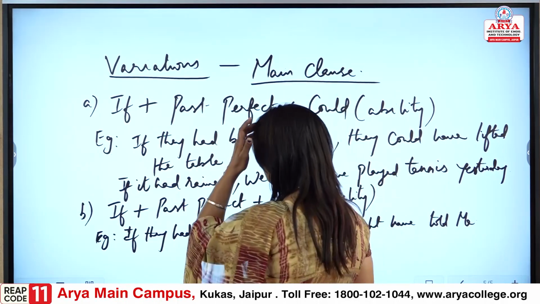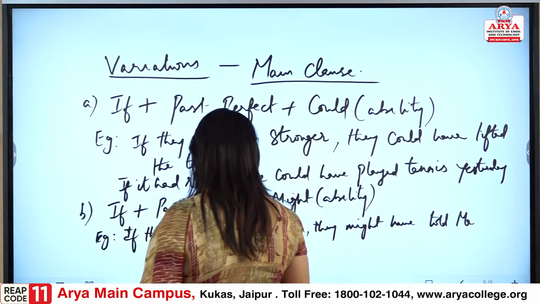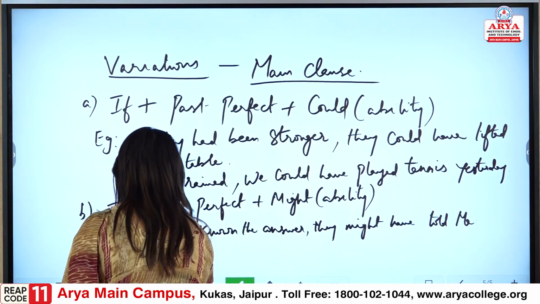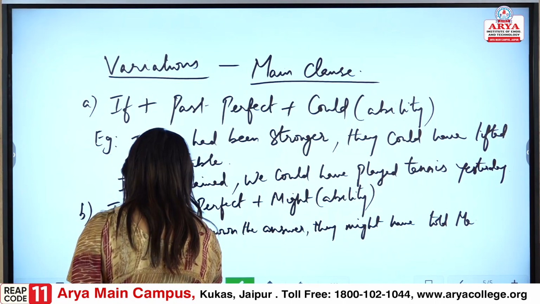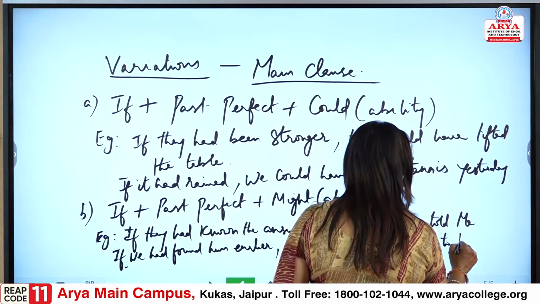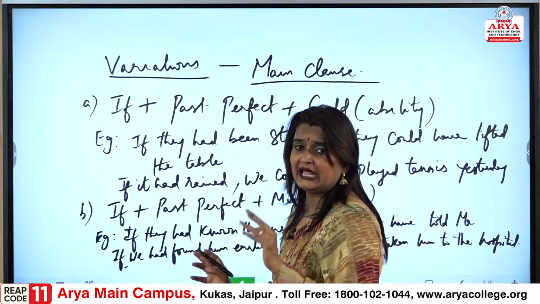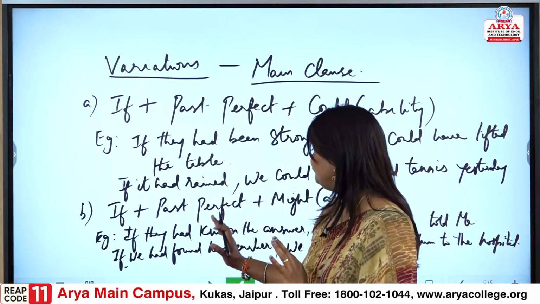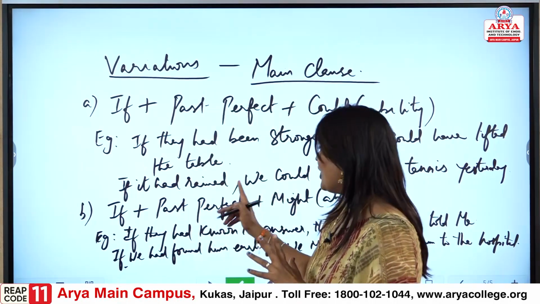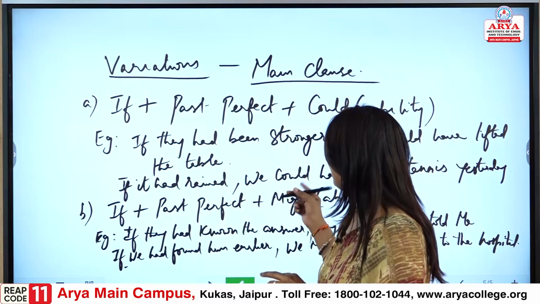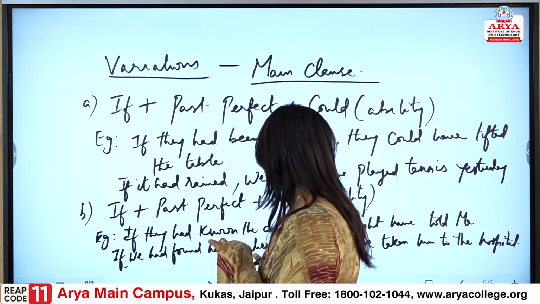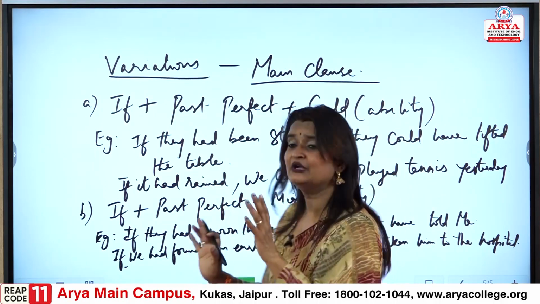I think one example is enough, or let me give one more. If we had found him earlier, we might have taken him to the hospital.